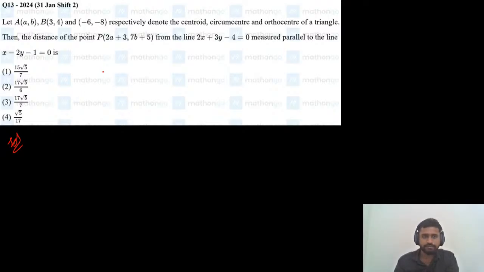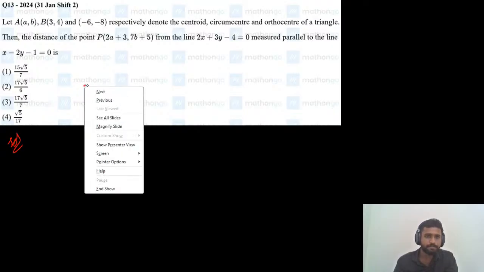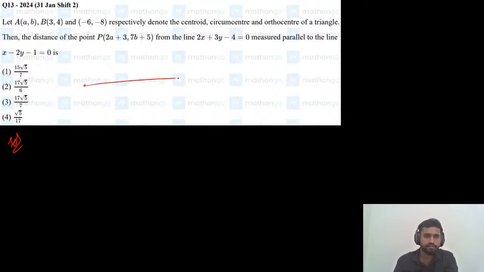For any triangle, orthocenter, circumcenter, and centroid will be collinear, and the centroid divides the line joining circumcenter and orthocenter in the ratio 2:1.